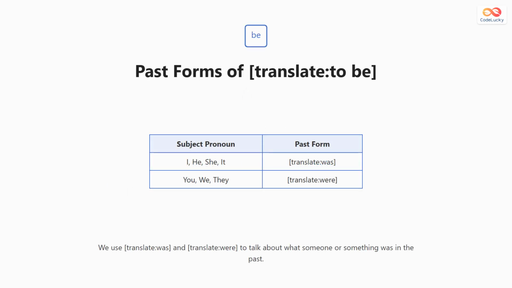The verb to be changes depending on who or what we are talking about. In the past tense, we use was with the pronouns I, he, she, and it. We use were with the pronouns you, we, and they. For example, we say I was happy and we were excited. These simple forms help show that something happened earlier in time.